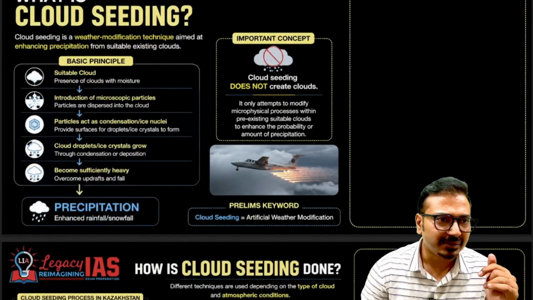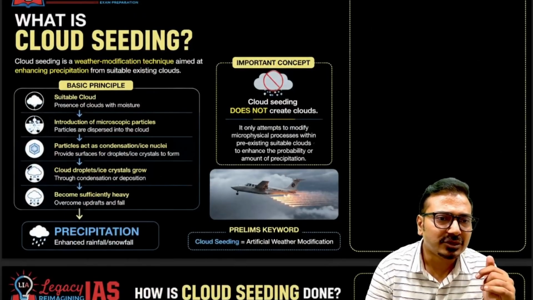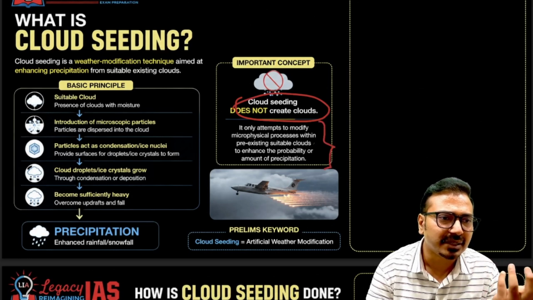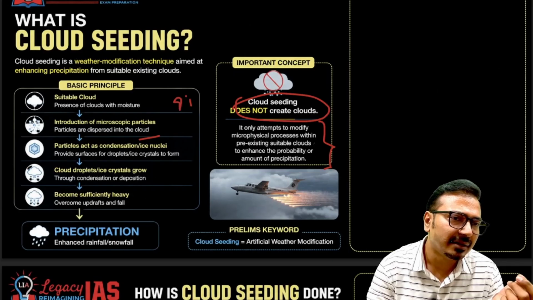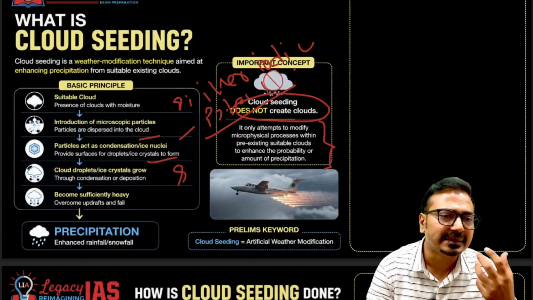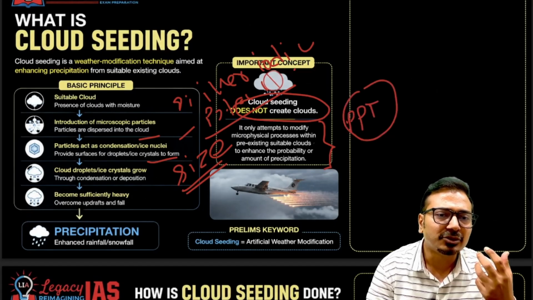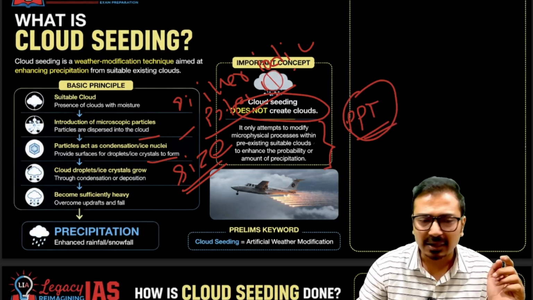Now what is cloud seeding? You should know the basics of cloud seeding. You should understand that cloud seeding does not create the clouds itself. Whatever clouds are there, a cloud modification is done. The basic principle is microscopic particles. Which kind of particles? Silver iodide, or potassium chloride. Those salts are spread and they act as condensation nuclei, and therefore the size of the clouds can be increased, and there can be more chances of precipitation. So that's why rainfall may happen. Not necessarily that rainfall will happen. You should remember this. This is the cloud seeding mechanism.